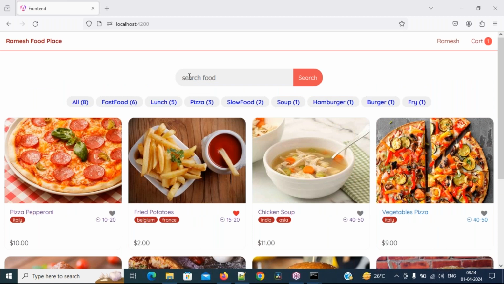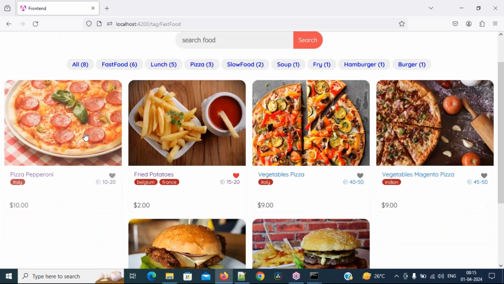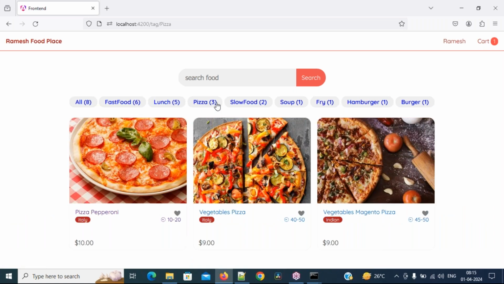You can search for the food here, or directly click on fast food if you want to eat fast food. See how much count it is showing: 6. And the products are 1, 2, 3, 4, 5, 6. For pizza, if you want to eat only pizza, it shows 3 products, the count is 3, and we are getting 3 only. This is not dummy data; we are getting it from the database.